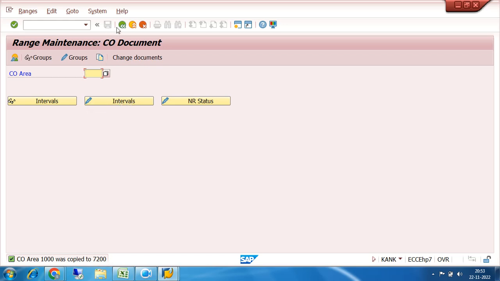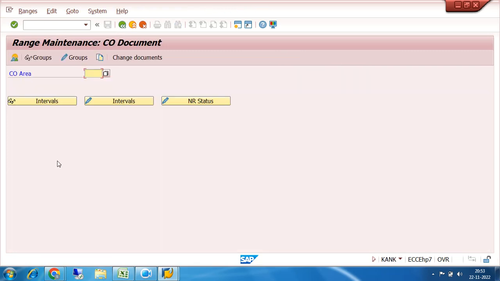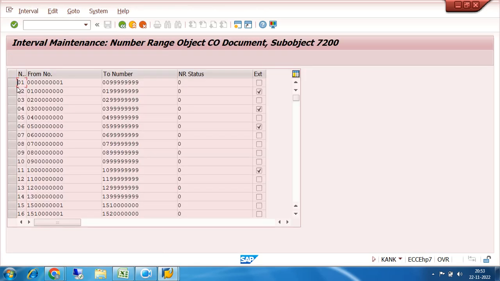Right? So now I can see what are the controlling area, what are the number ranges created. So I can click here. Then I can have 7200, I can display. See, these are the number ranges which are already created. Okay, but no document is there, NR status is 0, right?